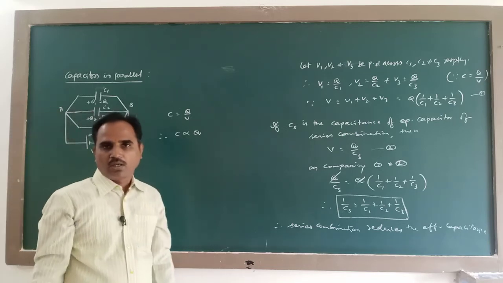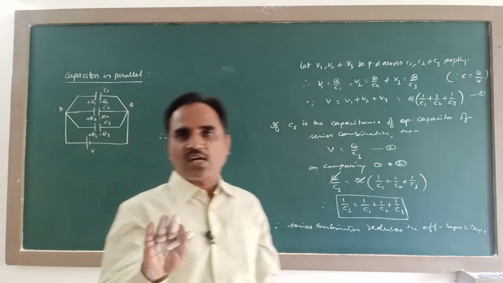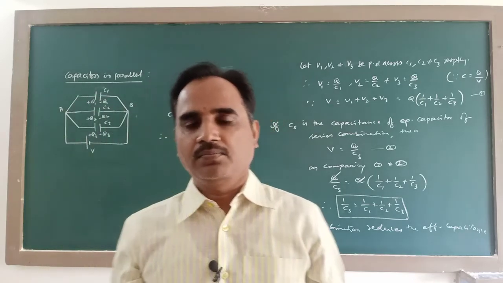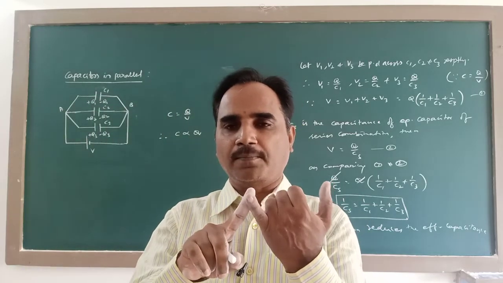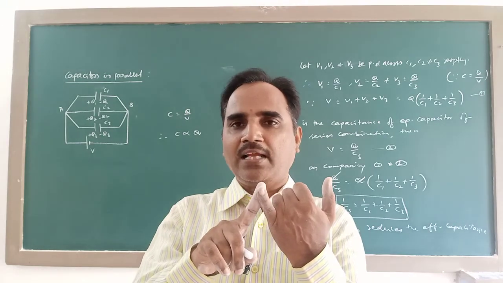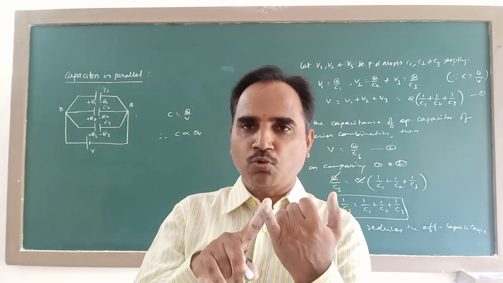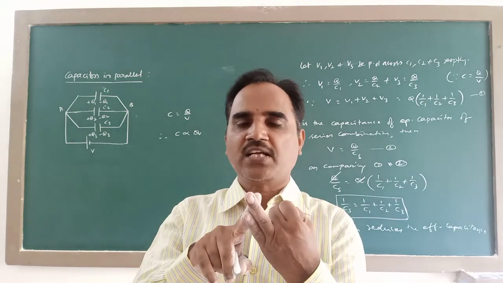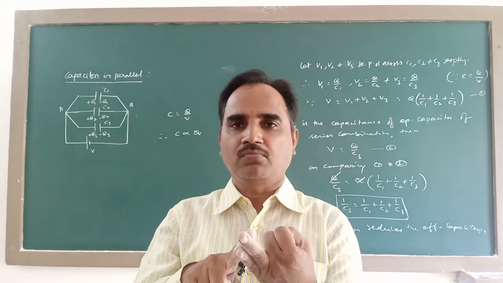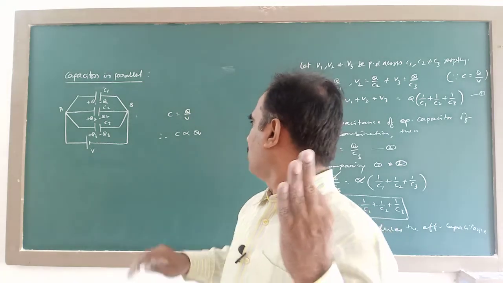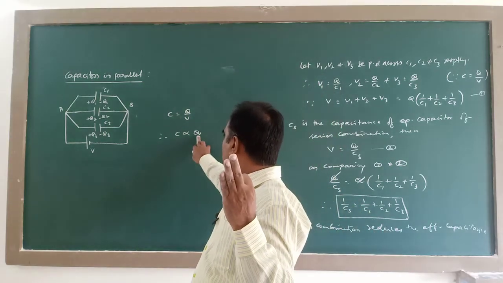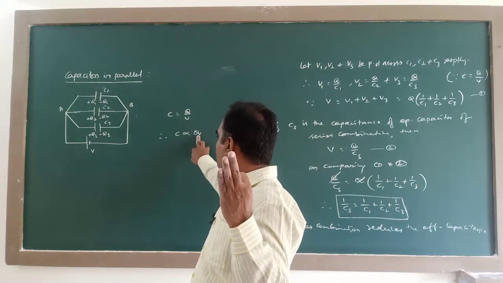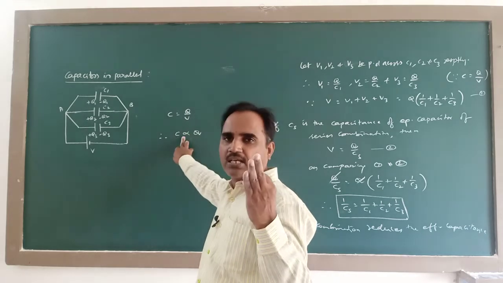So, characteristics of a parallel connection are: the first one, all the capacitors must be connected between same 2 common points. Second one, potential difference across all the capacitors is same. Third one, the charge acquired by each capacitor is directly proportional to its capacitance.